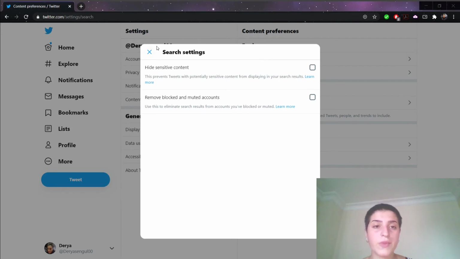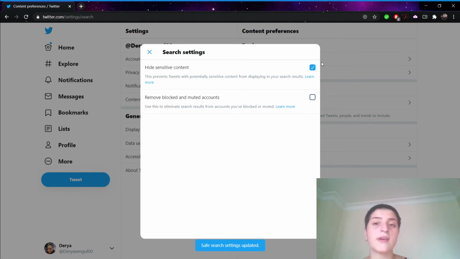And from here, we have the option to hide sensitive content. Mine is not hidden, but if yours is hidden, it's gonna look like this with the blue tick on it. But I don't want those things to be hidden when I search something, so I'm going to remove this, which I have already done before.